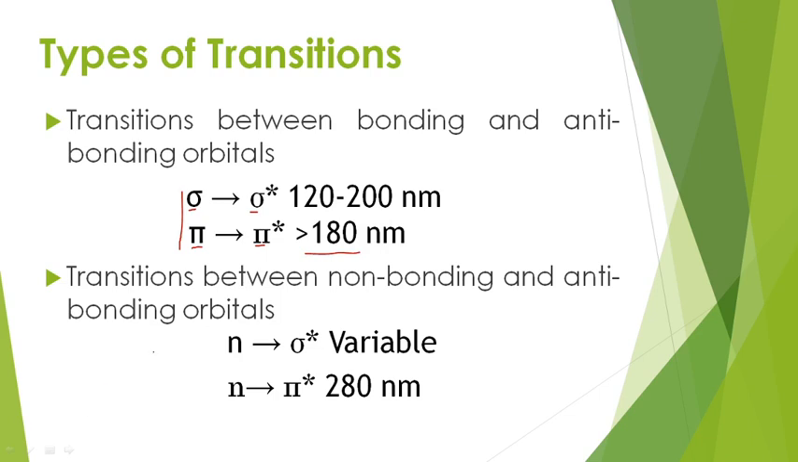And the next category is transitions between non-bonding and antibonding orbitals. So non-bonding to sigma star antibonding. Here I am not showing a particular value because it is a variable value. And this is also coming under the category of non-bonding to antibonding transition.